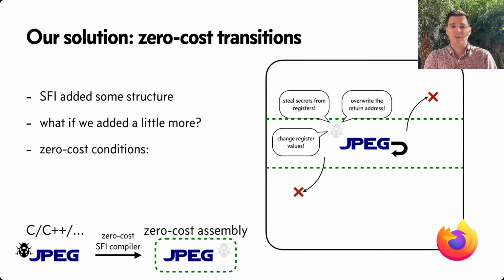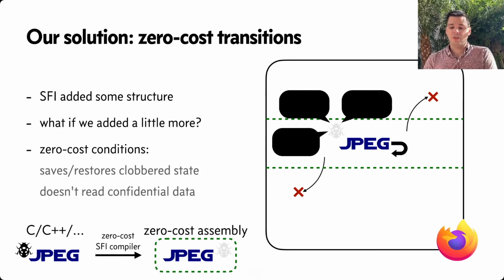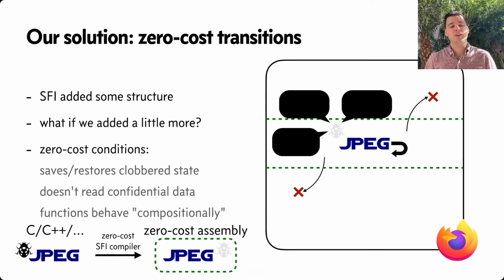These zero-cost conditions are defined as some extra structure that includes things like ensuring that clobbered state is saved and restored, removing a class of bugs entirely. Further, these conditions ensure that the sandboxed code cannot read confidential data. And to put this all together, we have an extra set of properties that ensure each of the functions within the sandboxed library behave compositionally. Together, these zero-cost conditions ensure that this whole class of bugs cannot even happen, ensuring that we have memory isolation and secure isolated code without needing the heavyweight transitions.